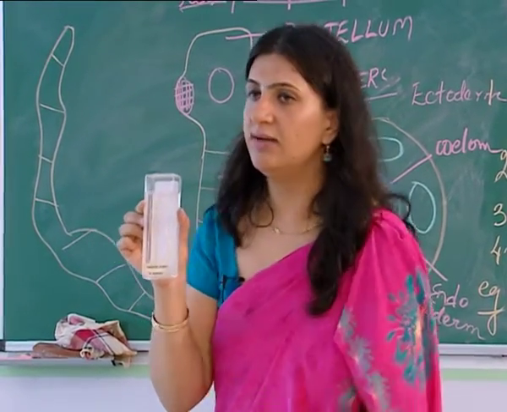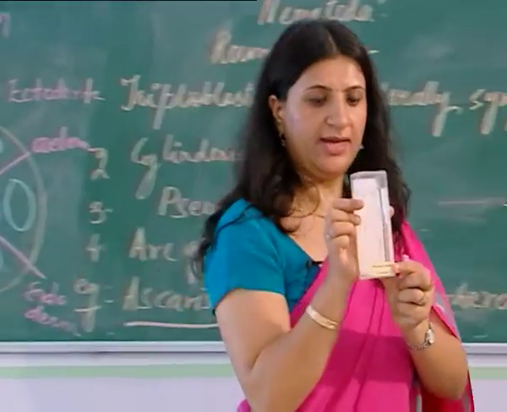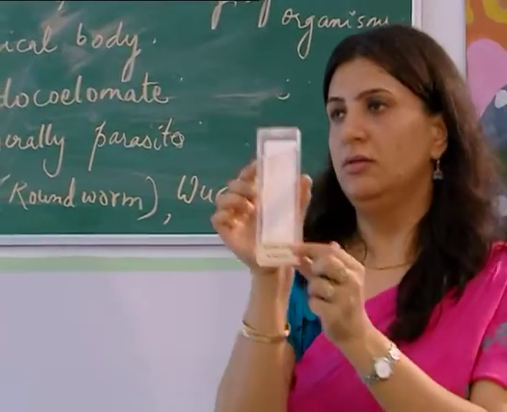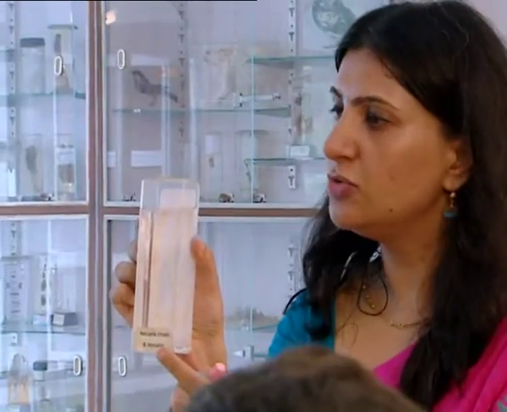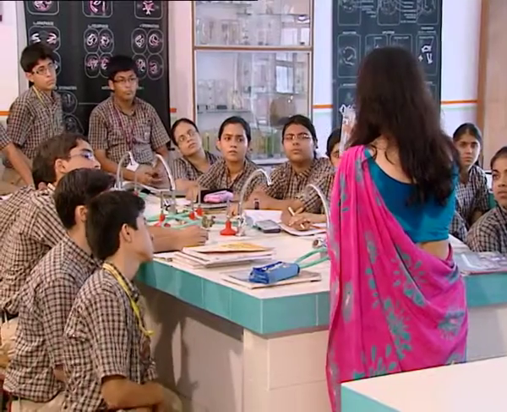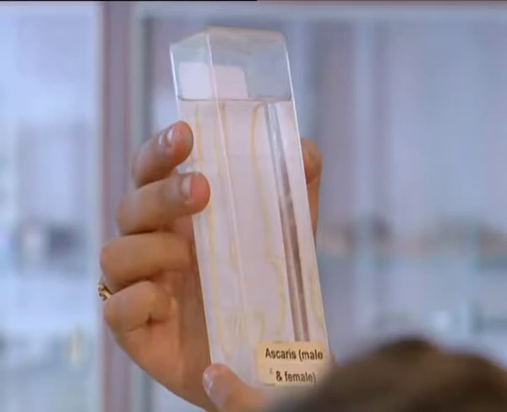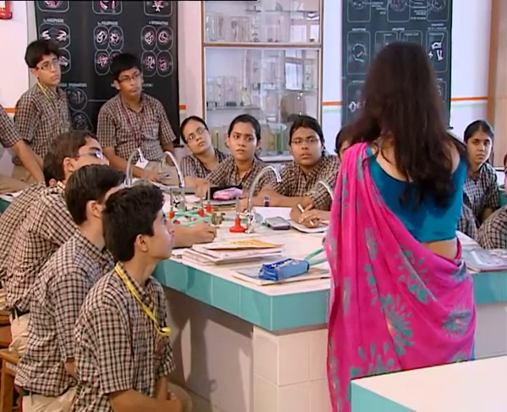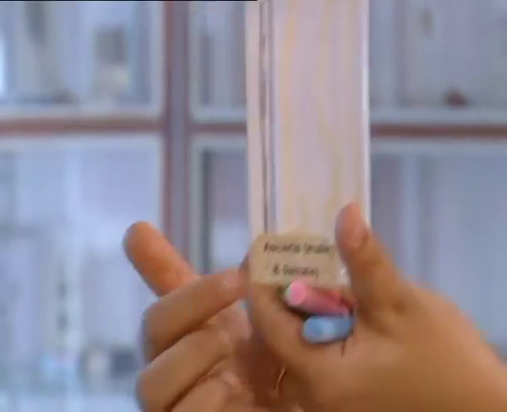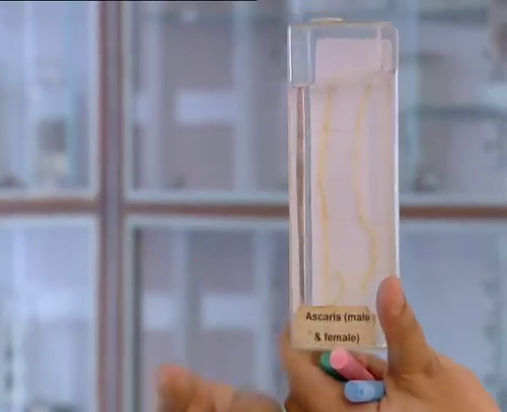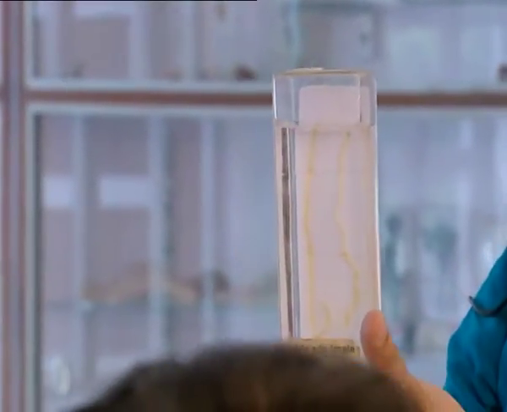If you look here in this particular specimen, all right, there are two organisms here. Since it shows sexual dimorphism, there is a male and a female. This is a male where you can see the curved end. You can see the posterior end which is curved. Everybody can see this? Yes. So this posterior end which is curved, you can correlate this with your book. There's a diagram given in your book.